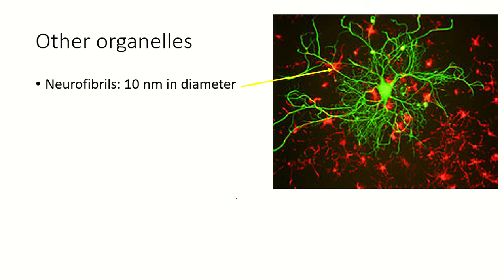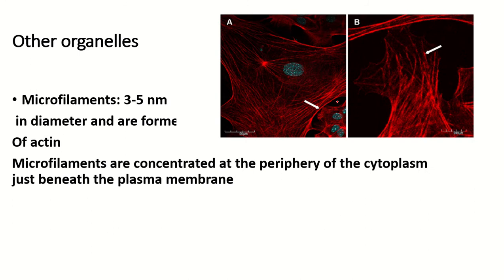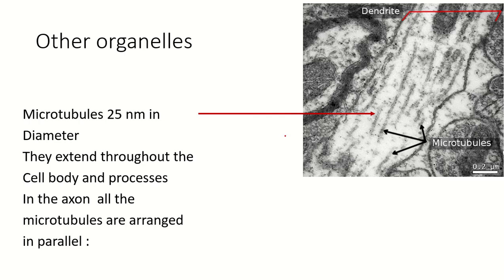Neurofilaments are 10 nanometers in diameter. Microfilaments, 3 to 5 nanometers in diameter, are formed of actin. Microfilaments are concentrated at the periphery of the cytoplasm, just beneath the plasma membrane. Microtubules are 25 nanometers in diameter. They extend throughout the cell body and processes. In the axon, all the microtubules are arranged in parallel.